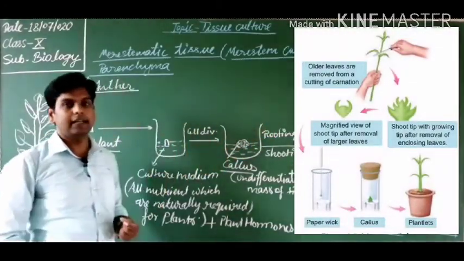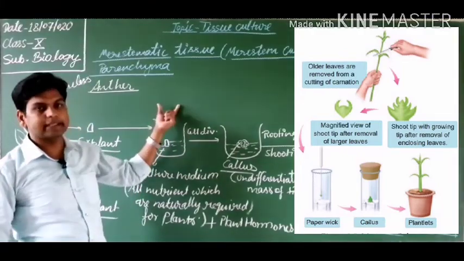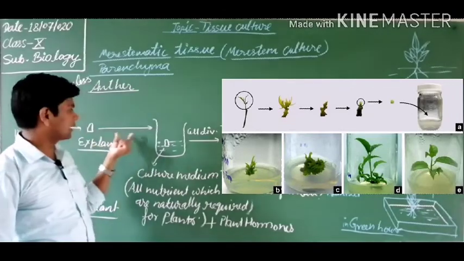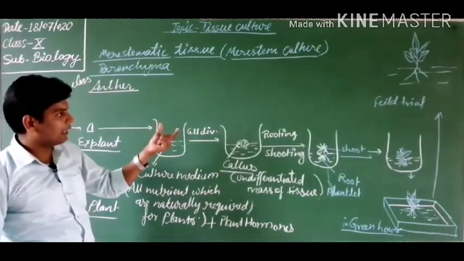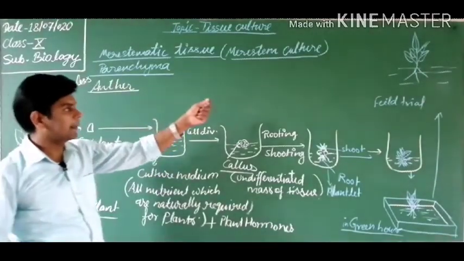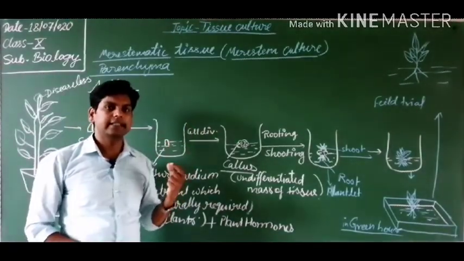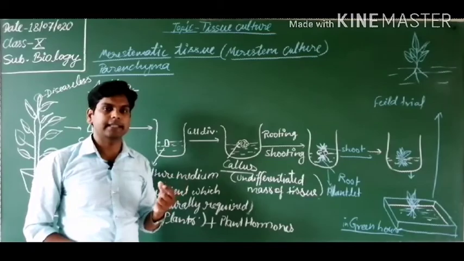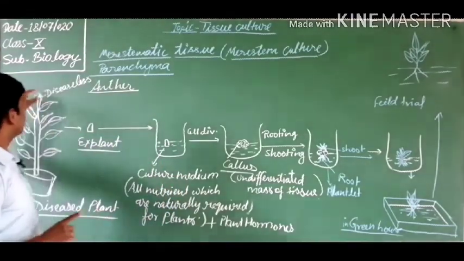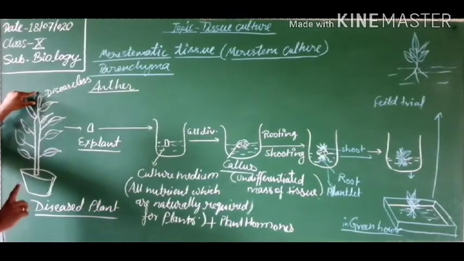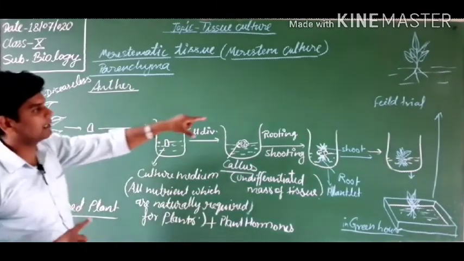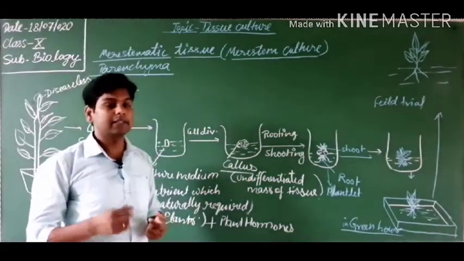That is why this is a mode of asexual reproduction, because a new plant is formed with the help of a single tissue. It involves the interference of human beings, because without human interference it is not possible. That is why it is artificial vegetative propagation. It is vegetative because we are taking only the vegetative part, not the flower. That is why it is known as artificial vegetative propagation.